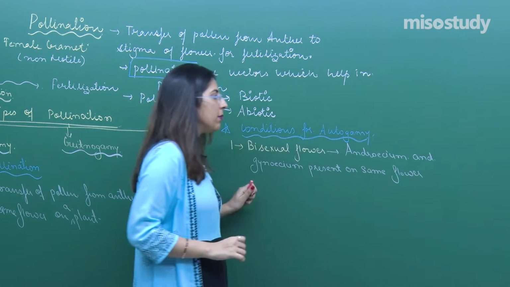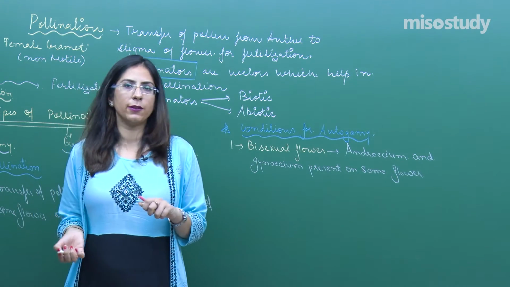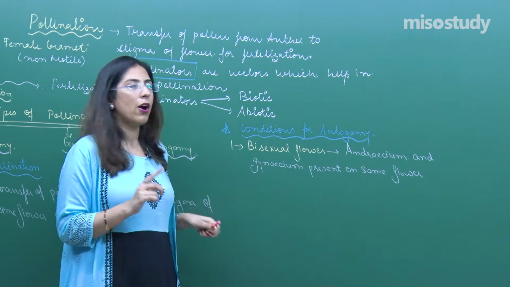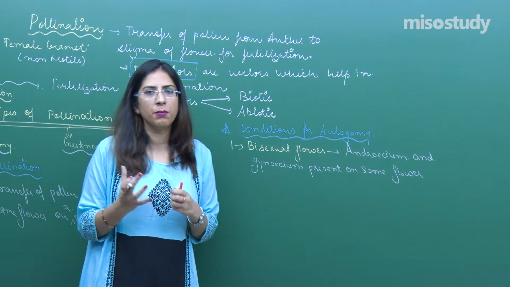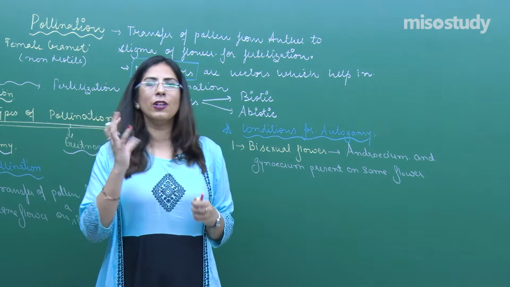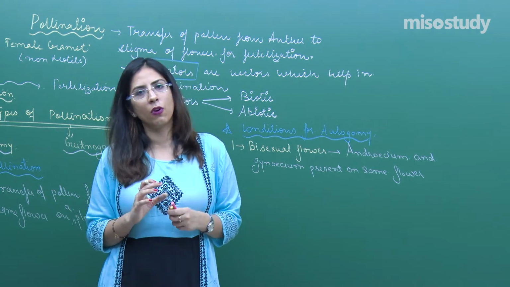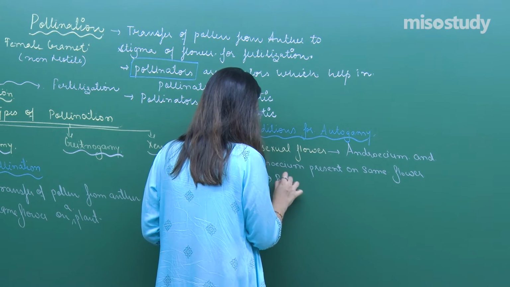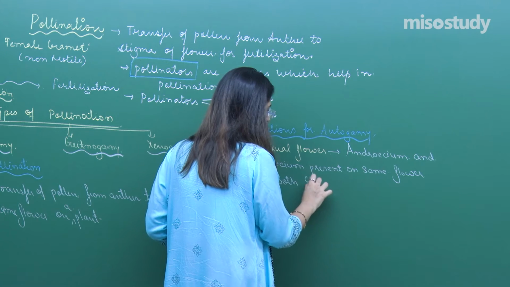So a female reproductive structure and a male reproductive structure are present on a single flower. Or in a simpler way, can I say that both the essential whorls are present on the same flower.